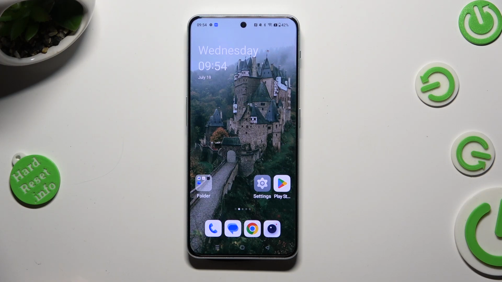Hi! In front of me is OnePlus Nord N30, and today I would like to show you how you can set up an alarm clock.